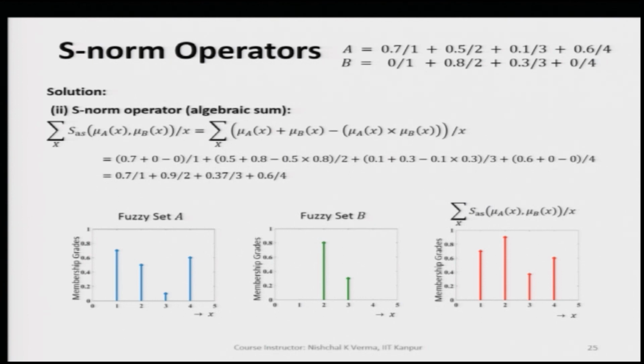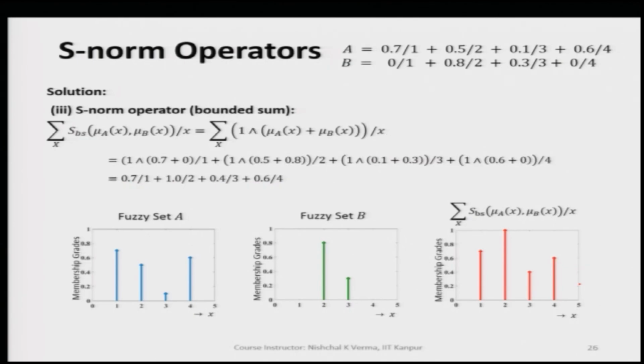When we apply the formula, we get 4 elements, and we can represent all these 4 membership values for the corresponding pairs, again corresponding to the same generic variable values. So, the algebraic sum S norm gives something different from what we got for the max S norm operator.